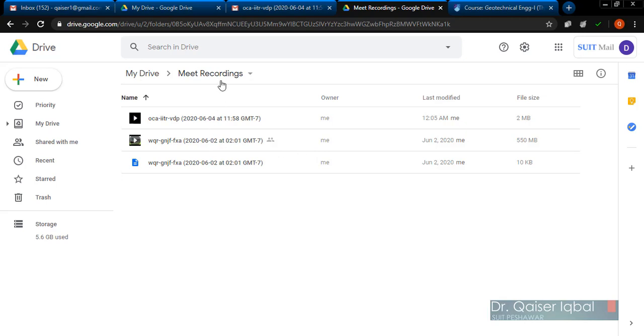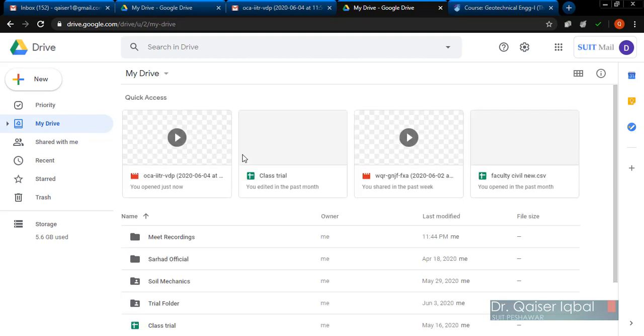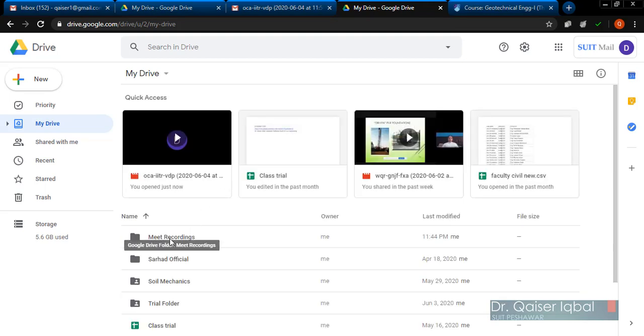Now another important thing which you need to do: if you send the link of this file to your coordinator, it will still not be accessible to him, because you can see over here that by default your Meet recording folder is not shared. You want to see the example of a shared folder: you can see this soil mechanics or trial folder, and you can see this human icon over here. This means that this is shared with other people, but if you do not see this icon, it means that particular folder is not shared.